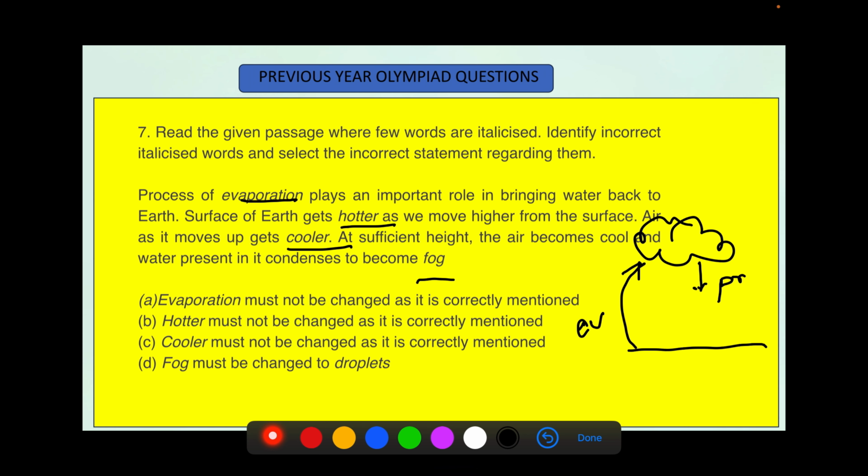Air as it moves up gets cooler, which is correct. At sufficient height, the air becomes cool and water present in it condenses to become fog. As we move away from the surface, the water condenses to become droplets which mix with dust to form clouds. So here the correct option is D. Fog must be changed to droplets.